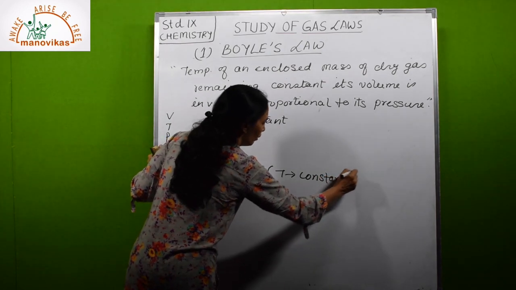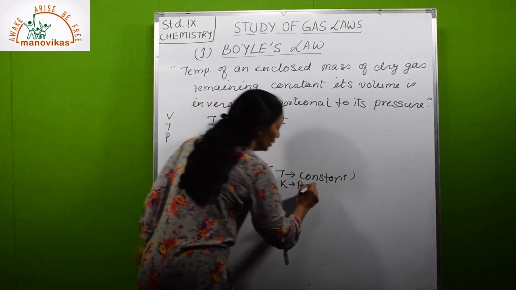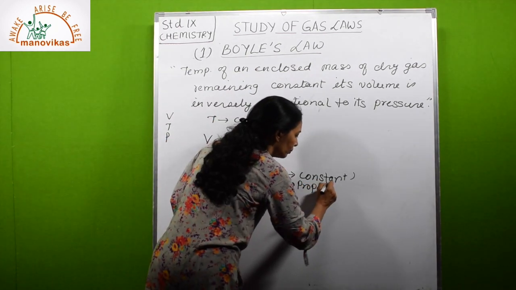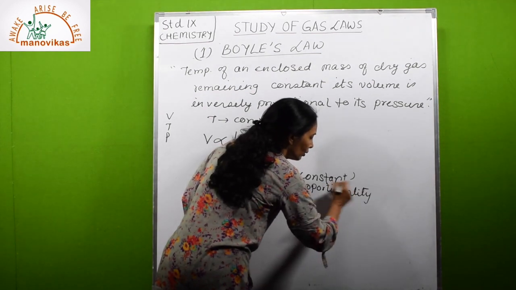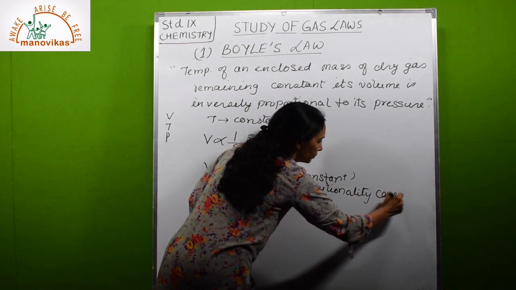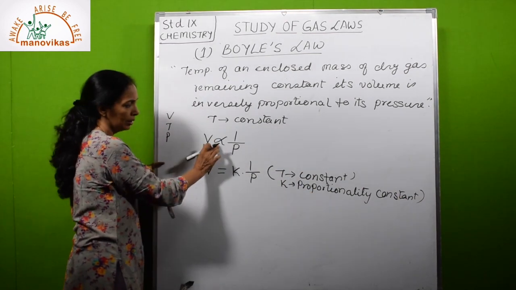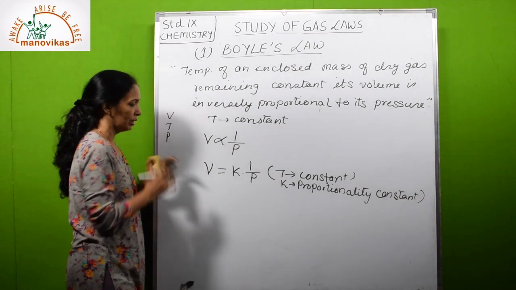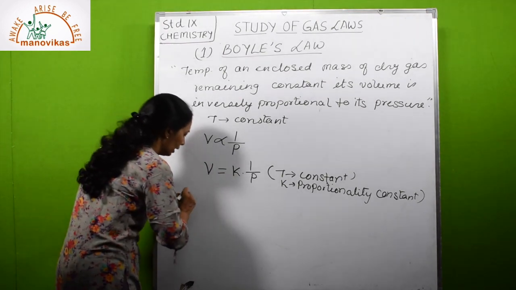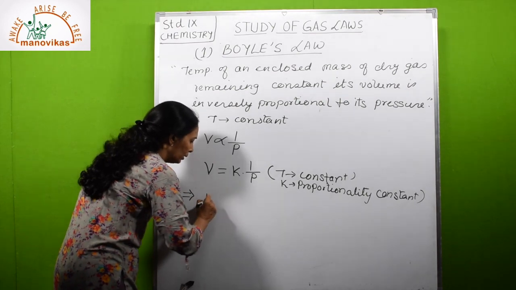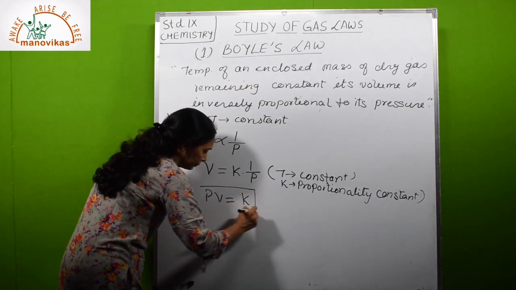And what is K over here? K is the proportionality constant. To remove the proportionality sign, we put an equal sign and the constant. So this can be written as PV is equal to K.